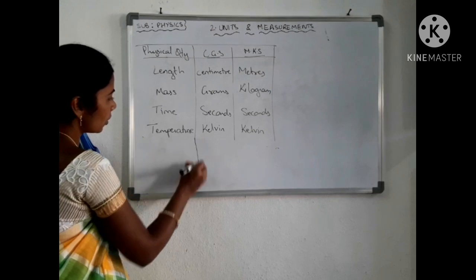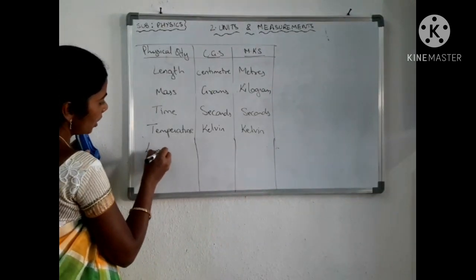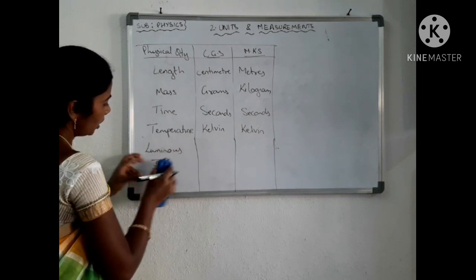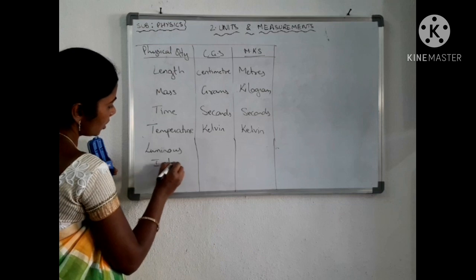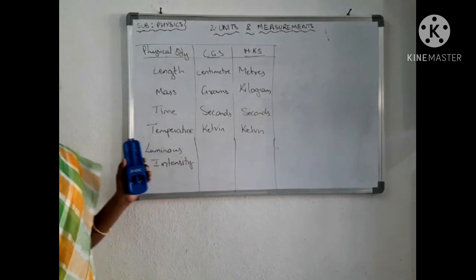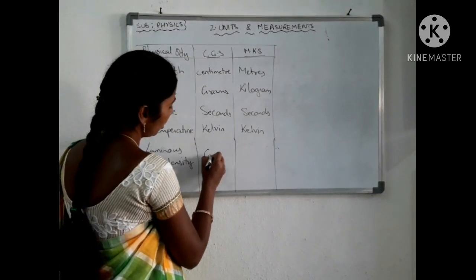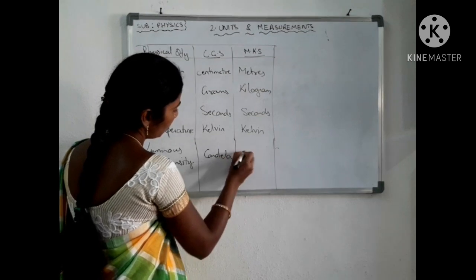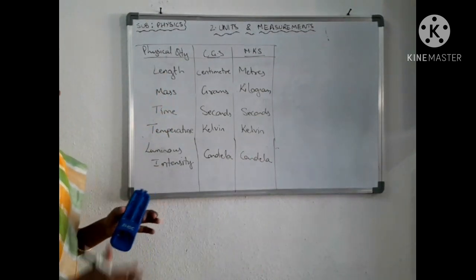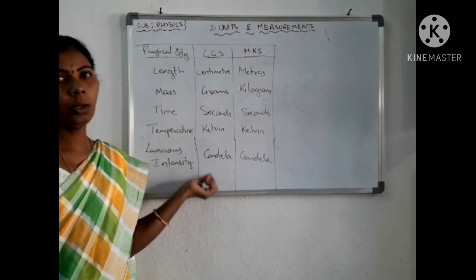There is one more physical quantity, luminous intensity or light intensity. Light, in both systems, we measure in candela. These are some of the physical quantities you have learnt in your lower classes.